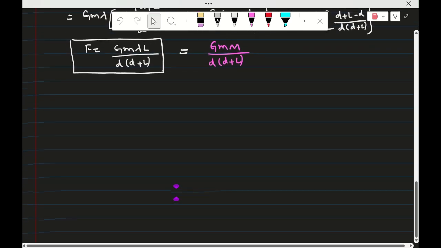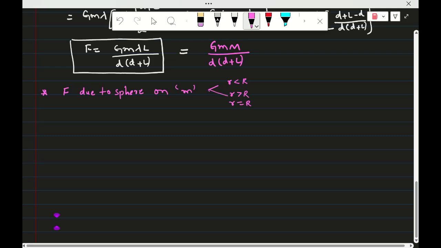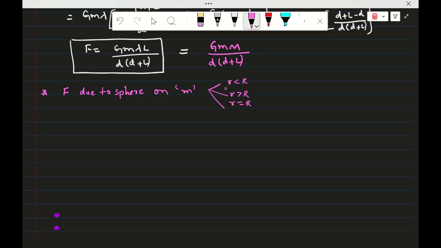So now the force due to a sphere, hollow sphere and solid sphere. Next, force due to sphere on a small mass. So the distance is less than R, the distance is more than R, and the distance is equal to R from the center. In these cases you have to find the force. All these cases will again come in field also. So if you understand this, you will understand the topic easily.